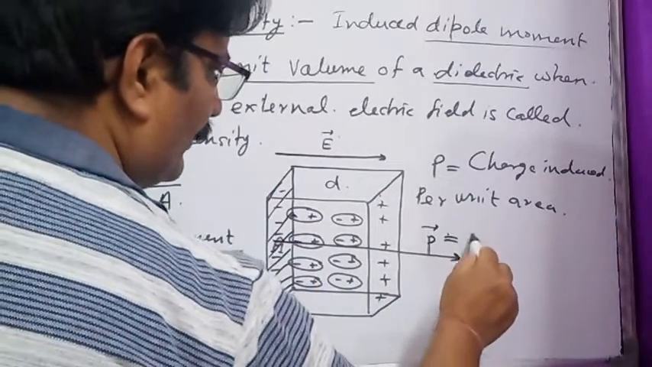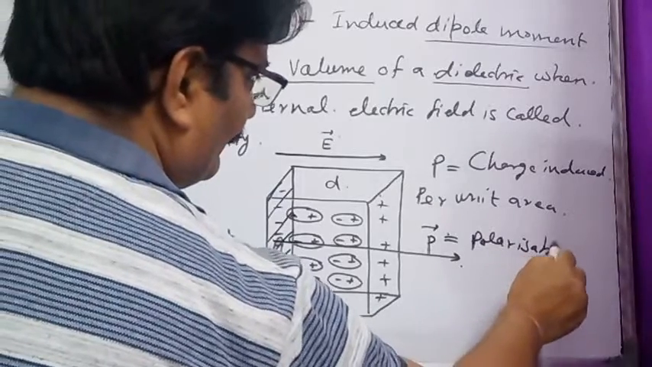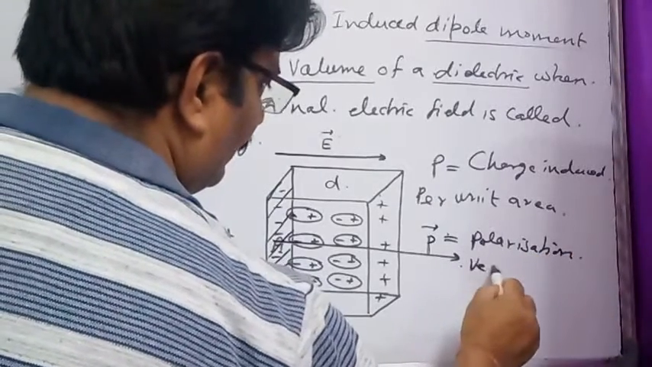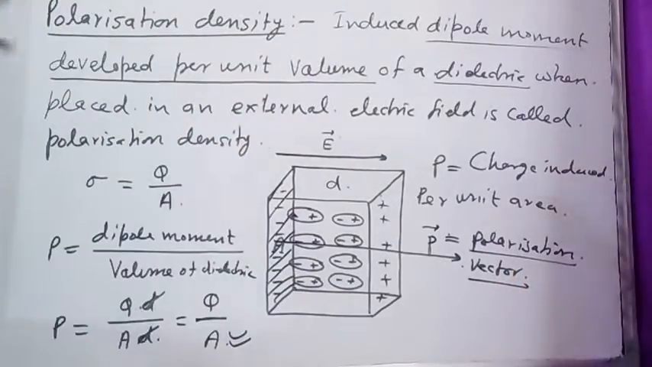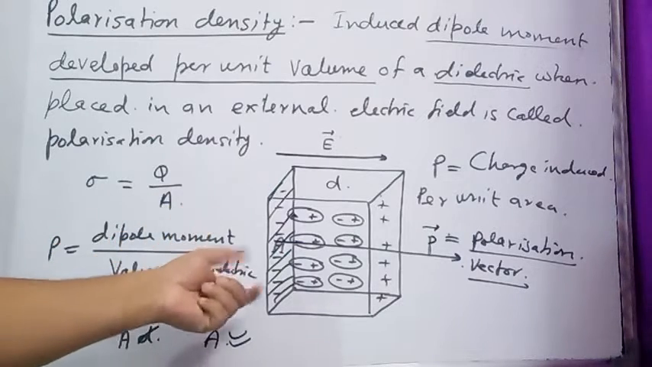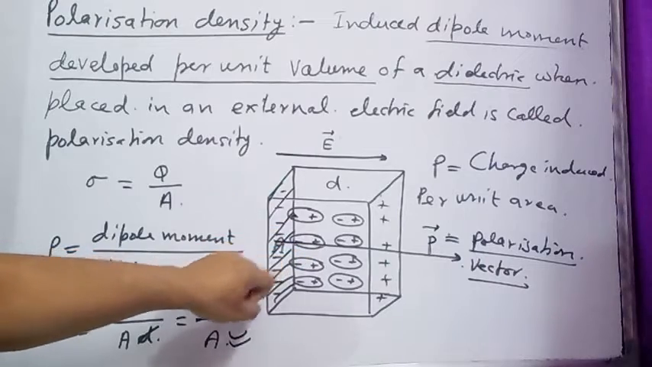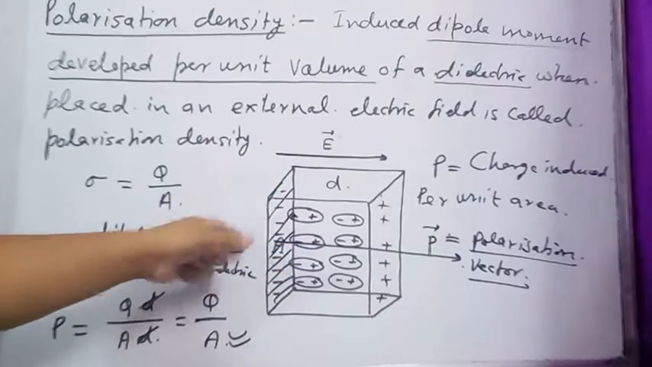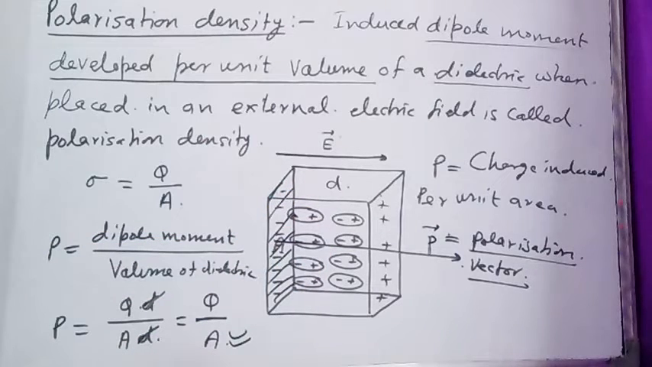So P is also called polarization vector of the dielectric. Polarization vector is actually dipole moment acquired by the dielectric slab per unit volume in the presence of external electric field, is defined as polarization vector of the dielectric slab.